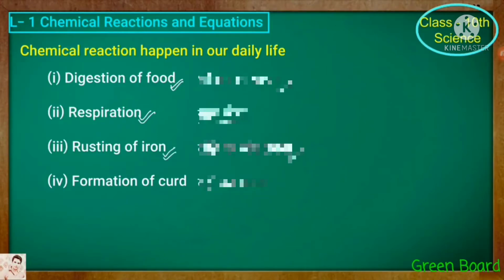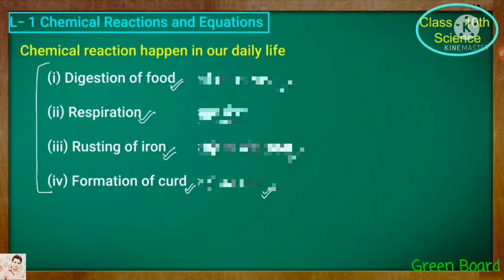The water molecules present in the air rust the iron. Finally, the formation of curd, that means milk turns into curd. These are the best examples of chemical reactions we see in our daily life.